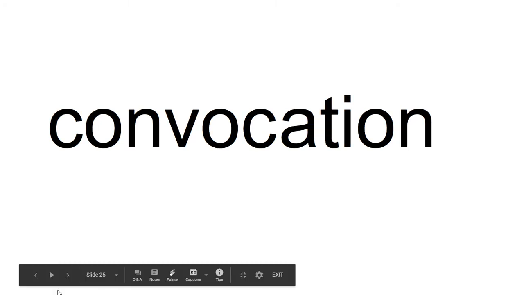Or we might try invoke. The prefix in means in, like interior. So if you invoke, you're calling something in. So you might think about invoking a deity with a prayer. You're calling them in, asking them for help. Or we could put a con on here. And con and co, like your coworker, mean with or together. So what do you think you're doing if you're convoking something? Or if we add that suffix ation on there to turn it to a noun, what do you think a convocation is? A convocation is calling people together. It's like a meeting.